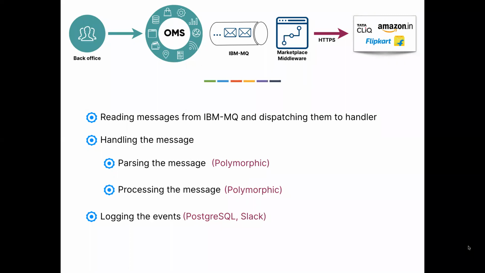Out of all these tasks, parsing needs to be polymorphic. When I say polymorphic, what I mean here is the message can be of different types. As I told, there are 12 types: ranging, deranging, pricing. So that particular step needs to be polymorphic, and processing the message is again polymorphic because the way we process the message for Tata Click is different from the way we process the message in Flipkart.